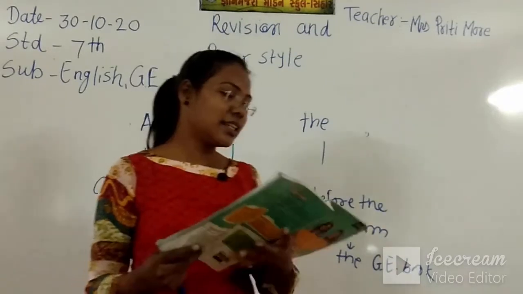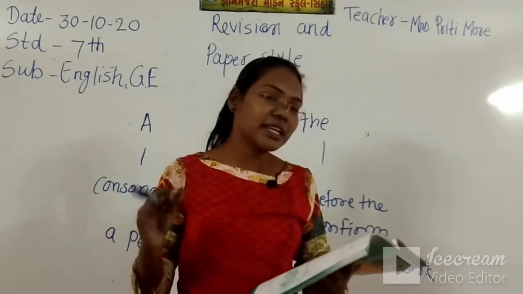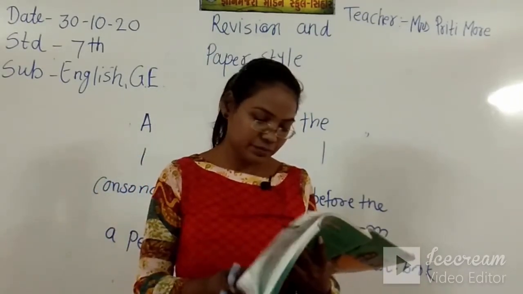So there are three articles: a, an and the.